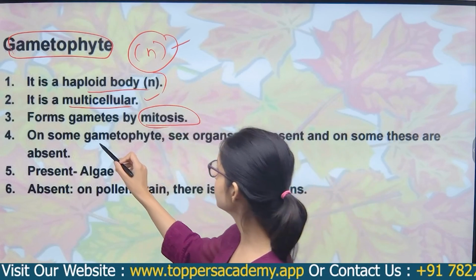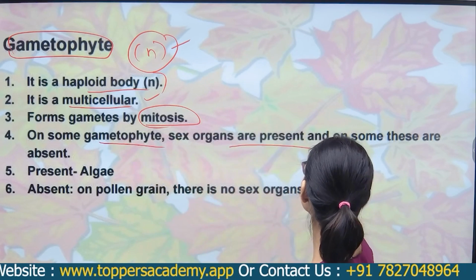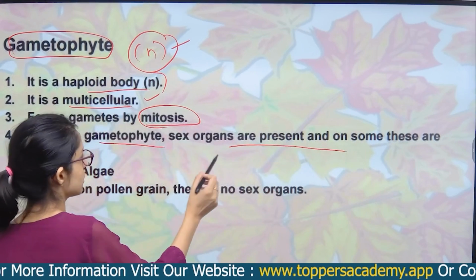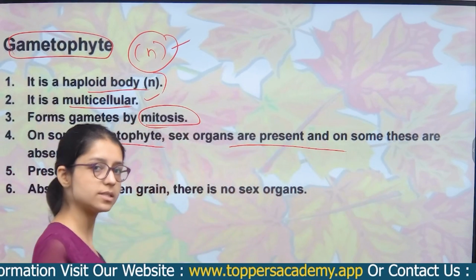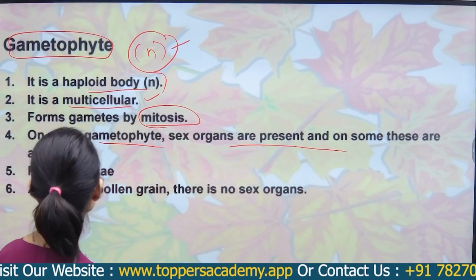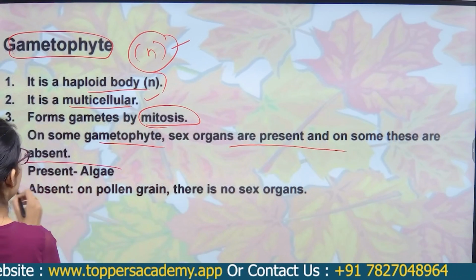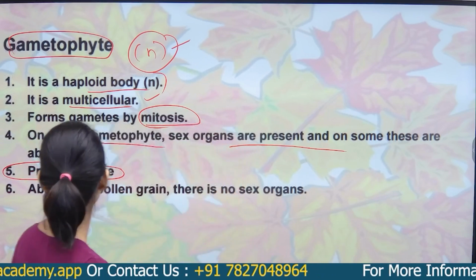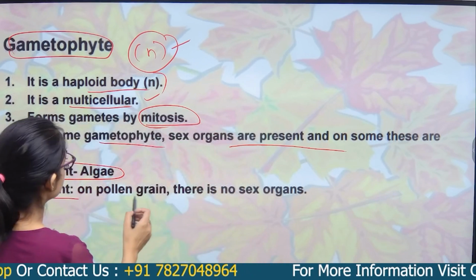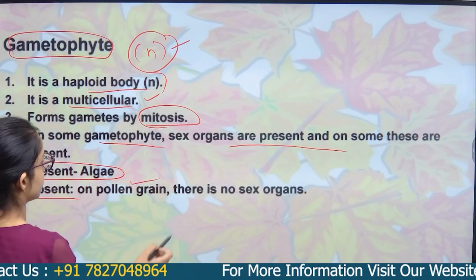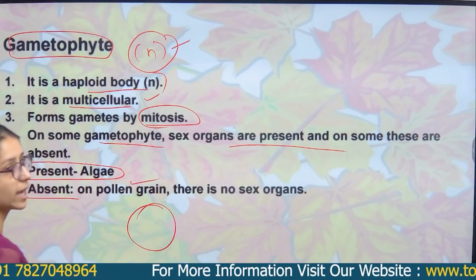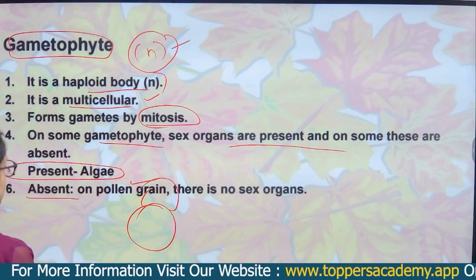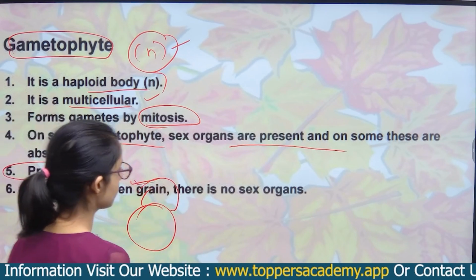On some gametophytes, sex organs are present, and on some these are absent. For example, in algae the sex organs are present. But they are absent in cases such as pollen grains. Pollen grain is a gametophyte, but there is no sex organ present on the pollen grain.